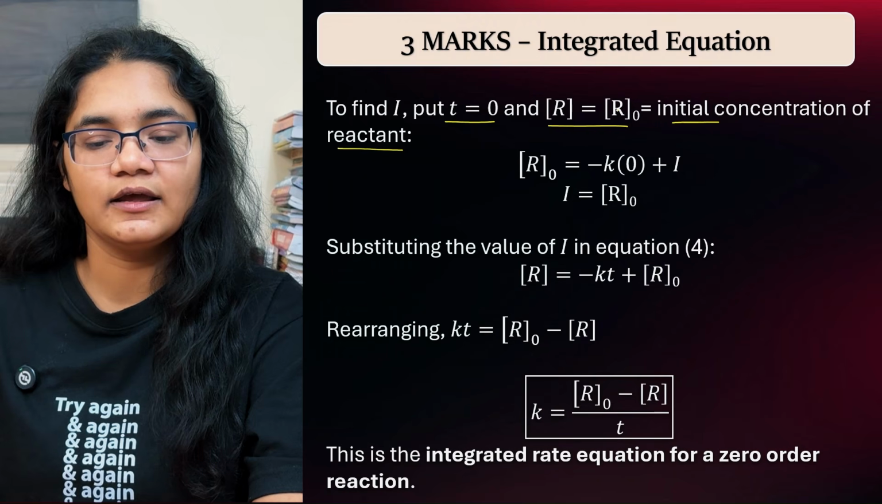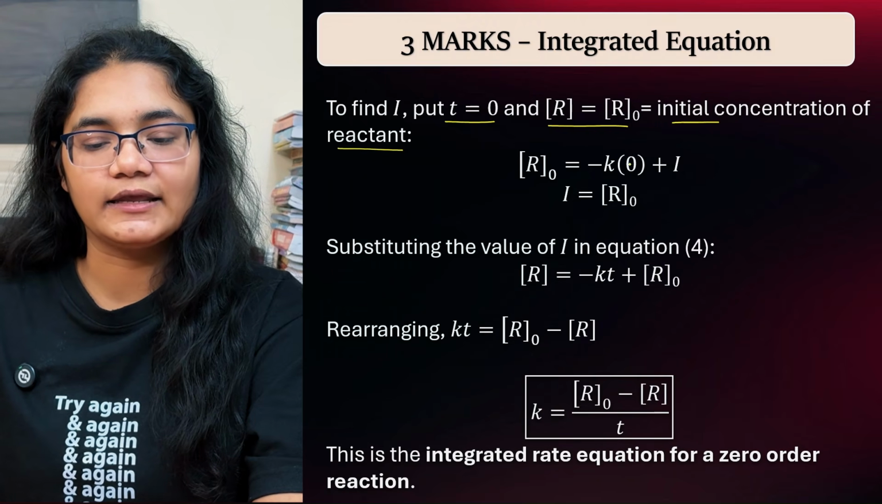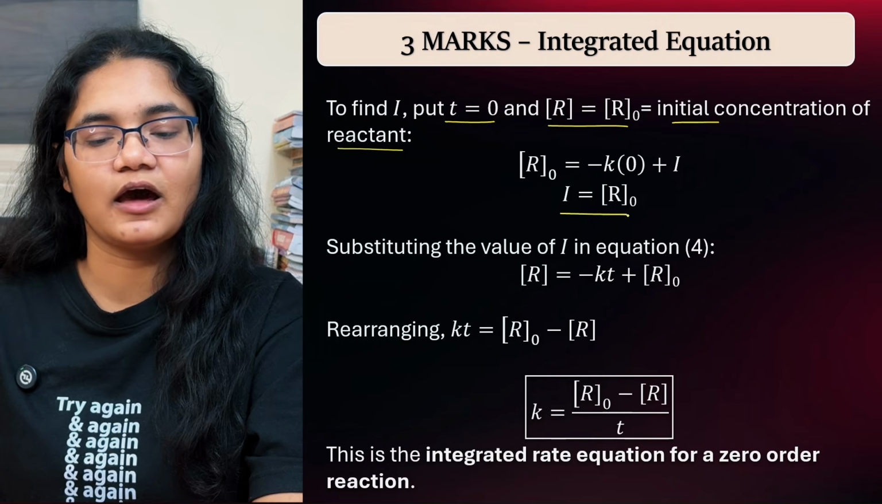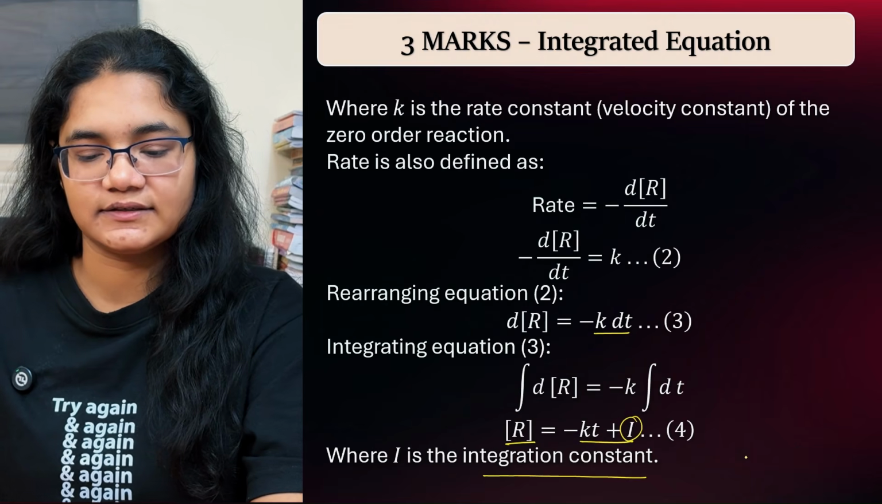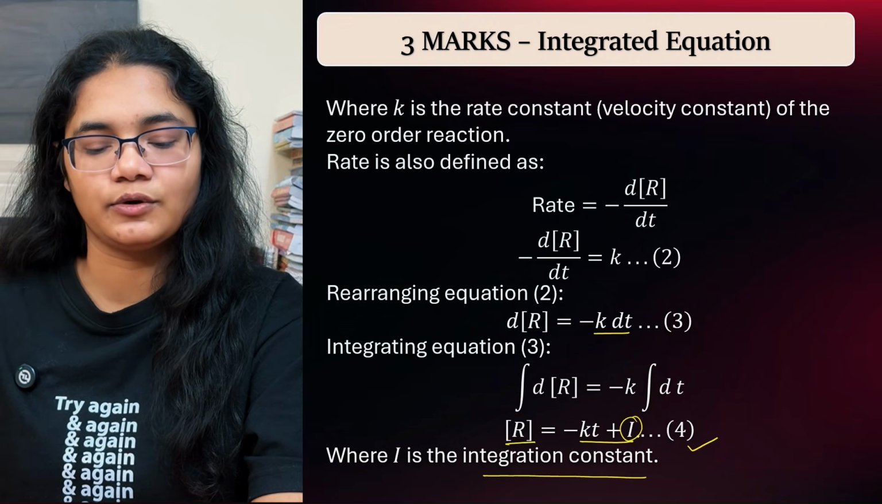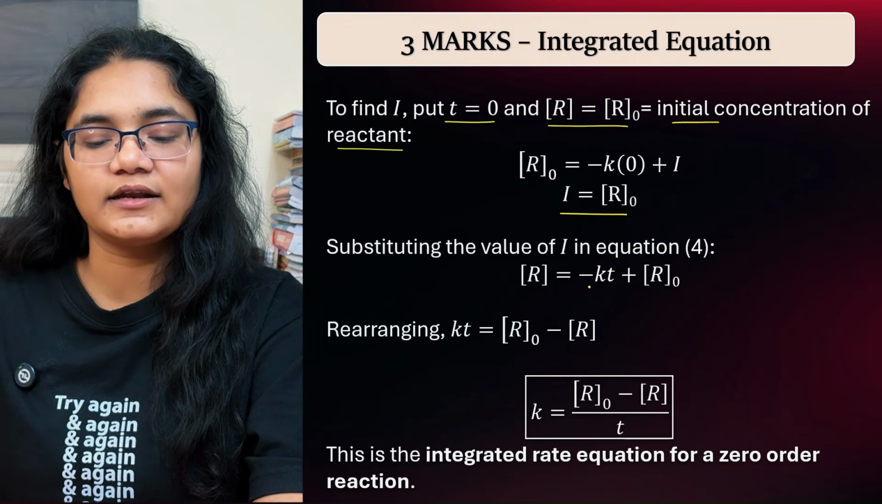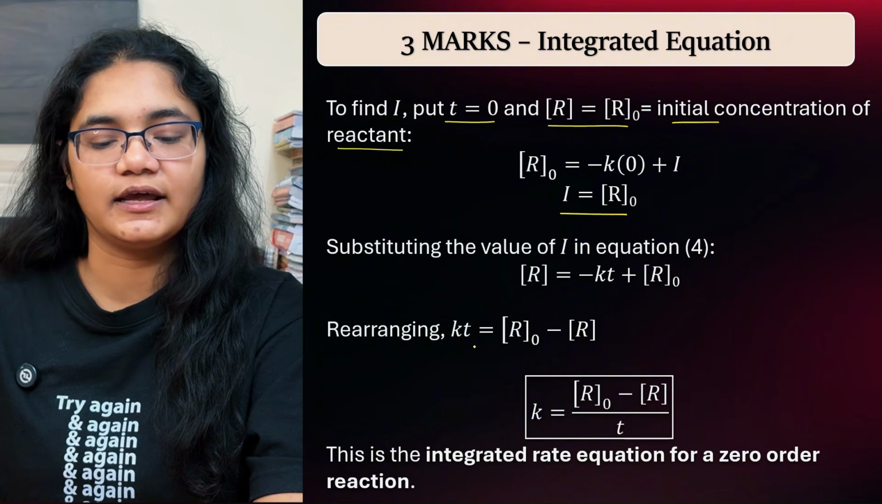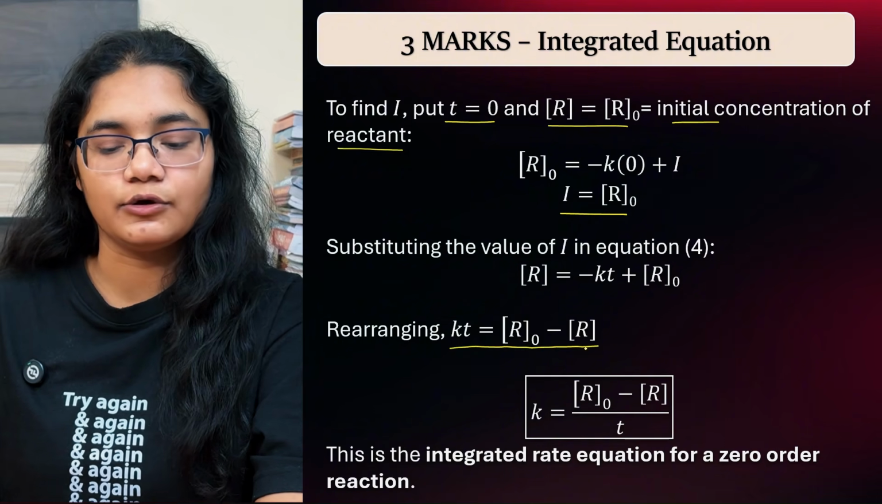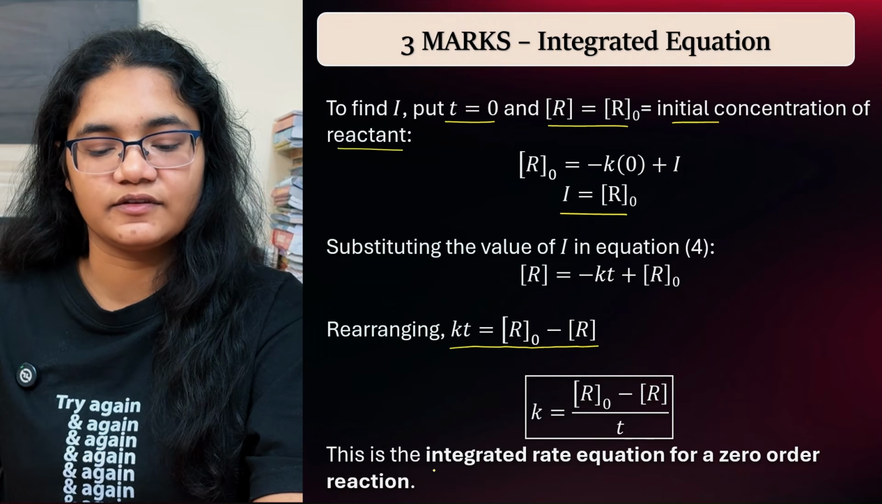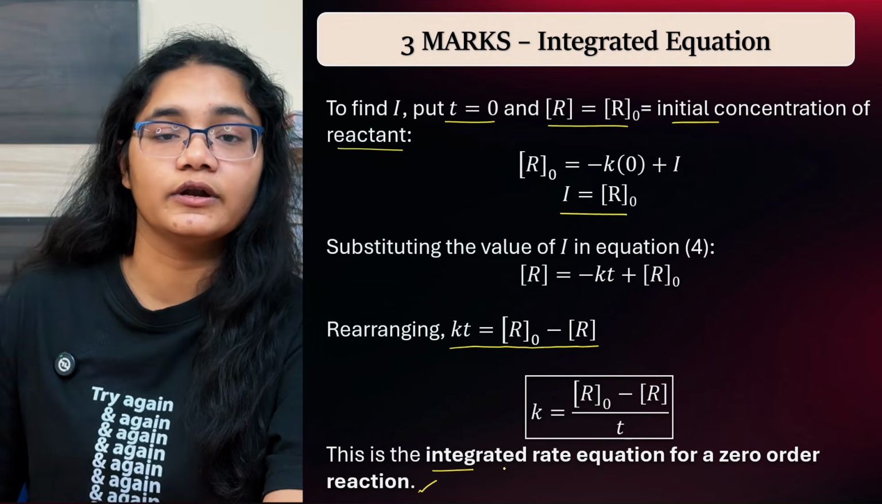So instead of R, I'll put R naught, and Kt will be 0, so that gives me the R naught value. Now substituting the value of I in equation number 4, which is R naught, I get R is equal to minus Kt plus R naught. Rearranging it, Kt is equal to R naught minus R, and then K will be equal to (R naught minus R) by t. This is the integrated rate equation for the zero order reaction.